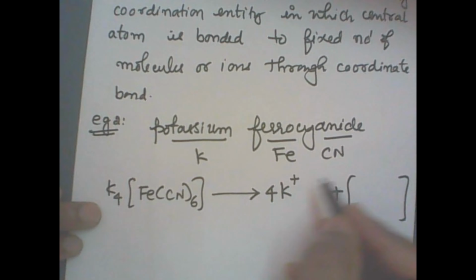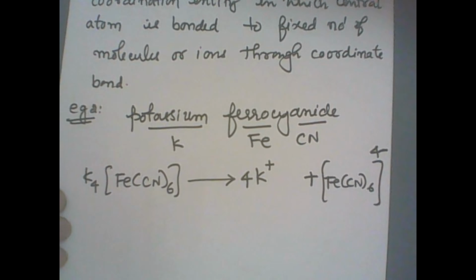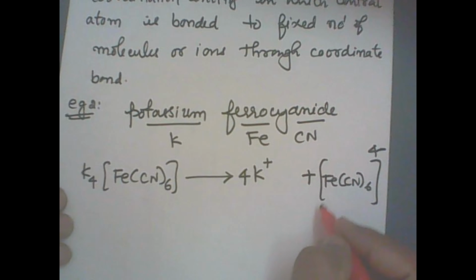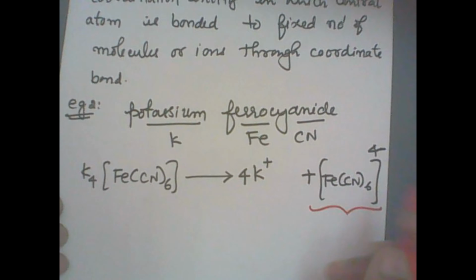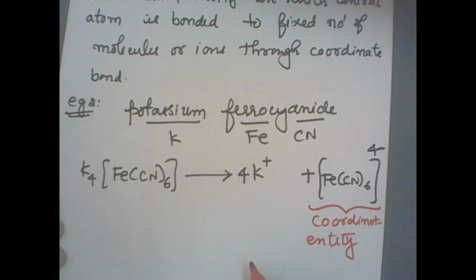Therefore, 4 positive charges and 4 negative charges. The remaining part is Fe(CN)6. The entire thing in the square bracket is called the coordination entity, right? This is the coordination entity.